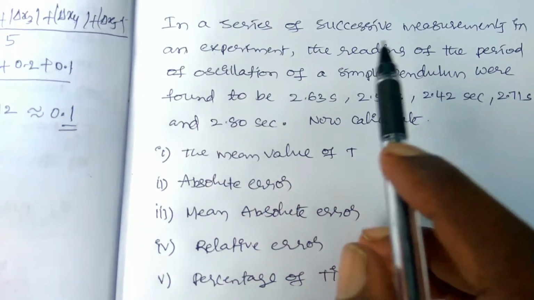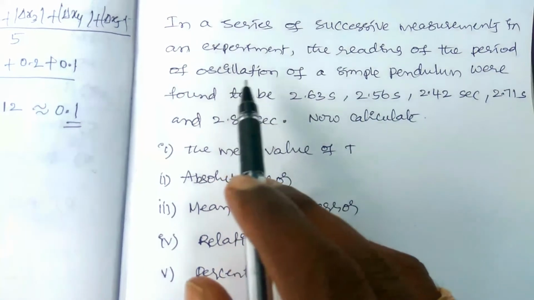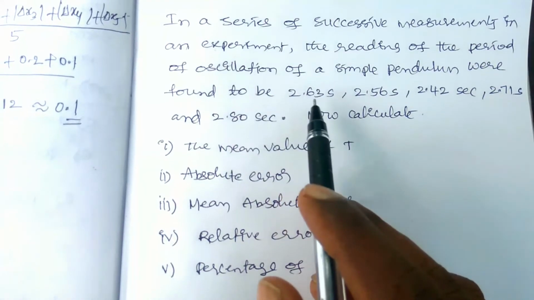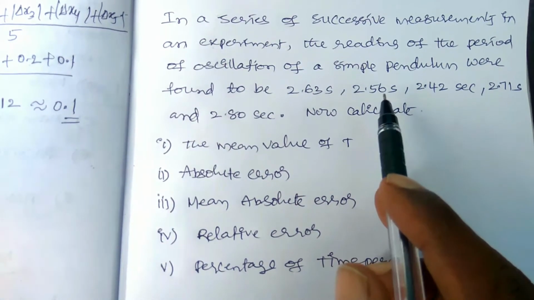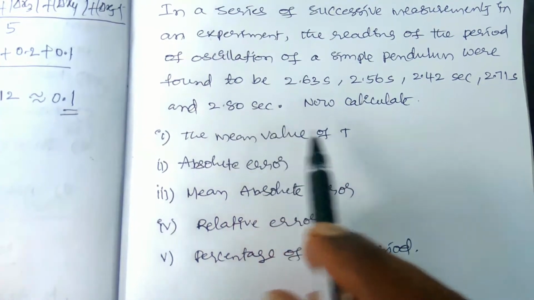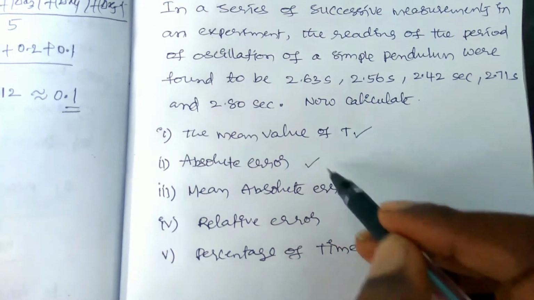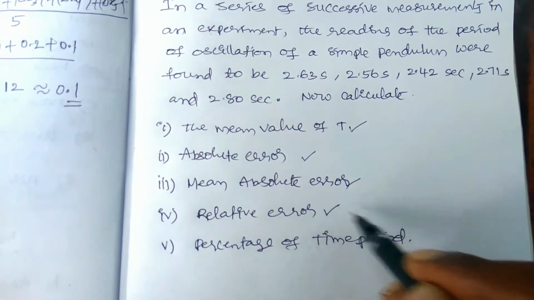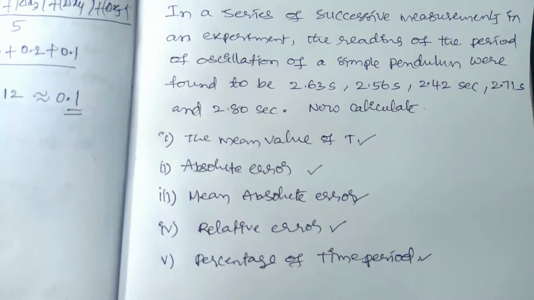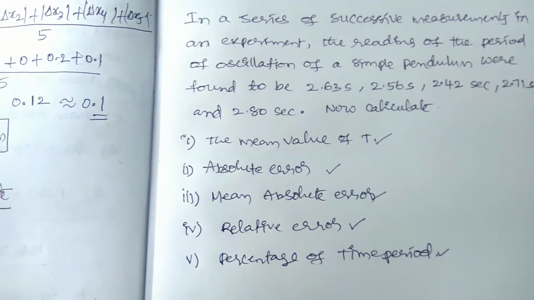In a series of successive measurements in an experiment, the readings of the period of oscillation of a simple pendulum were found to be 2.63 second, 2.56 second, 2.42 second, 2.71 second and 2.80 seconds. Now calculate the mean value of the time period, absolute error, mean absolute error, relative error and the percentage error of the time period. So all are very well known factors here. Now let us solve it.